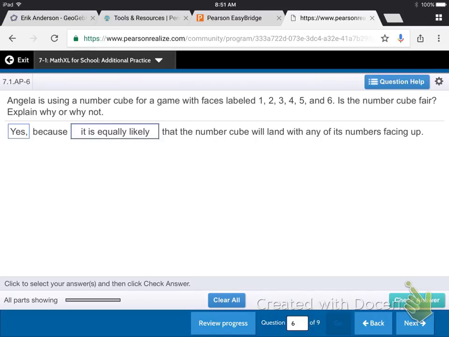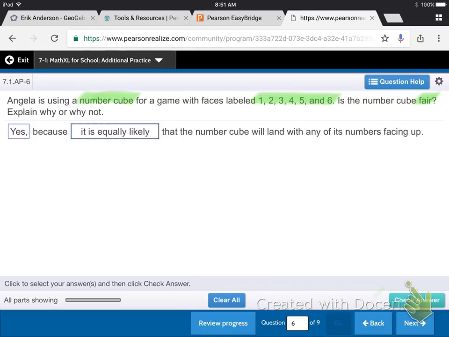I already filled in the answers, so you can read the question with me and look at the answers at the same time. Let's see if we can make sense of this question. It says, Angela is using a number cube. That means a dice for a game with faces labeled 1, 2, 3, 4, 5, and 6. Is the number cube fair? Well, are all the sides or faces of a dice the same size?